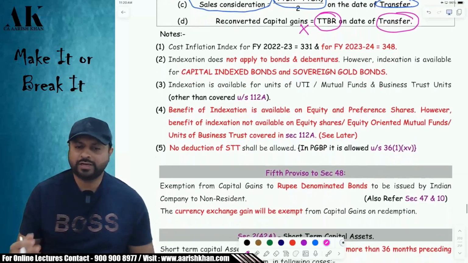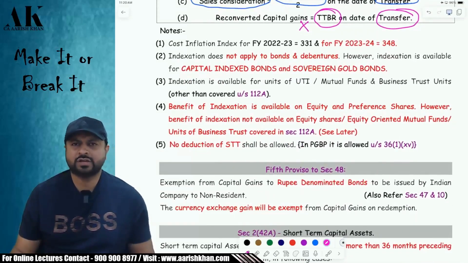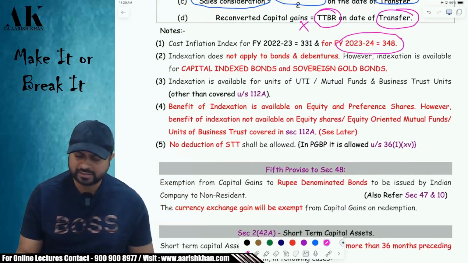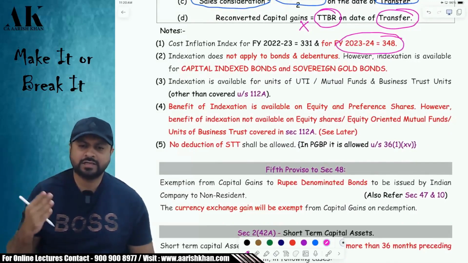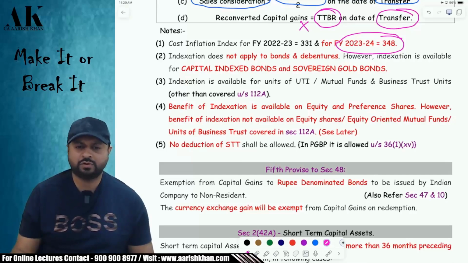Then coming to the next proviso, that is, what is the indexation of the current year? The indexation of the current year is 348, and the indexation of the preceding year will be given in the examination to all of you. Don't worry about it.